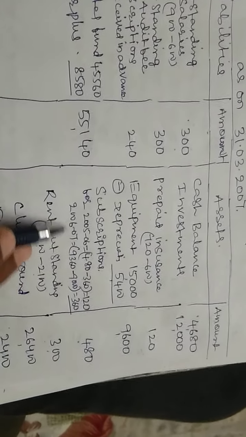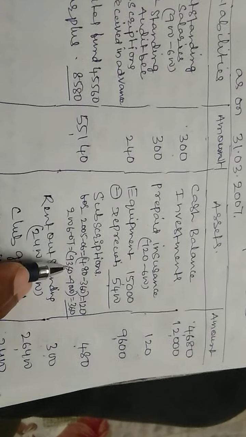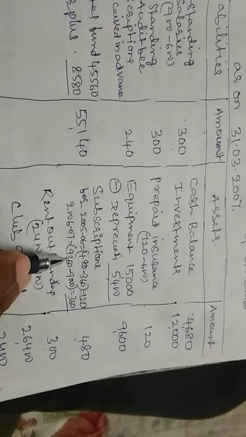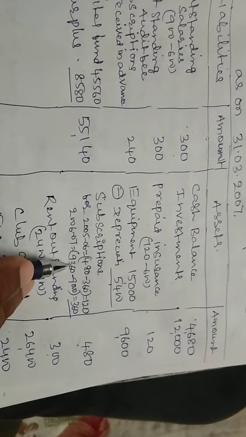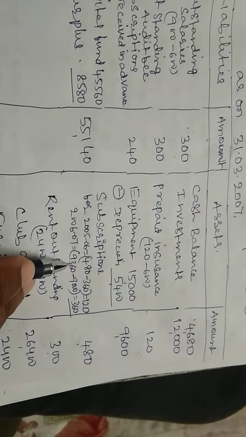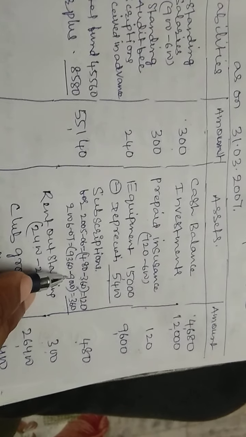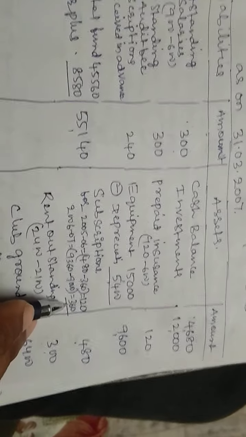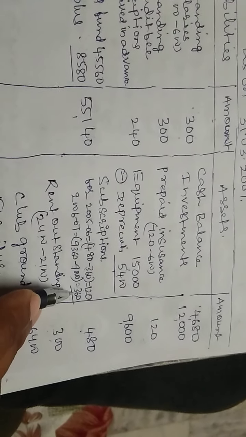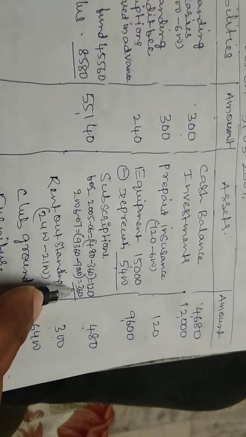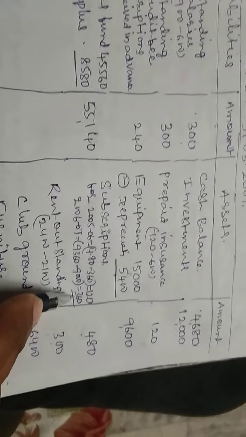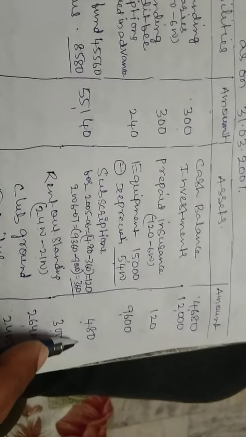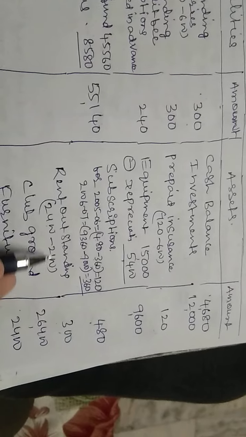Then for 2006-07, in the income and expenditure account the subscriptions income is 9,360. But in the receipts column we have only 9,000. The remaining amount 360 is still to be received. So these two amounts are assets, 480 rupees.